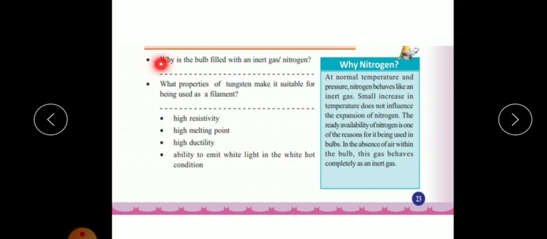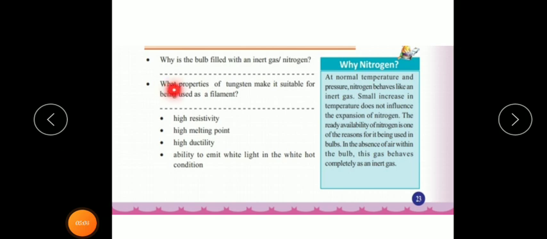You have to write in your textbook itself. To prevent the vaporization of the tungsten filament, inert gases are filled inside the bulb. Usually at normal temperature, nitrogen behaves like an inert gas, and nitrogen is used as an inert gas in most of the bulbs.